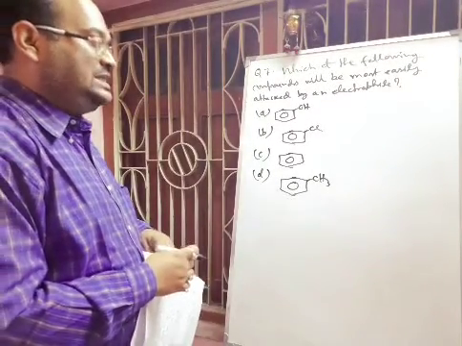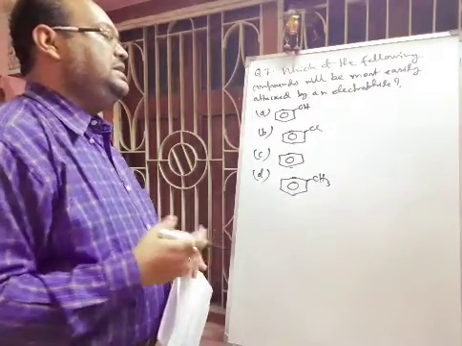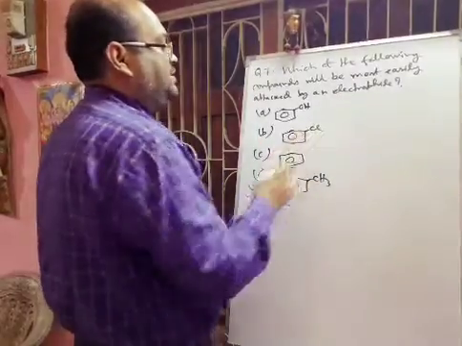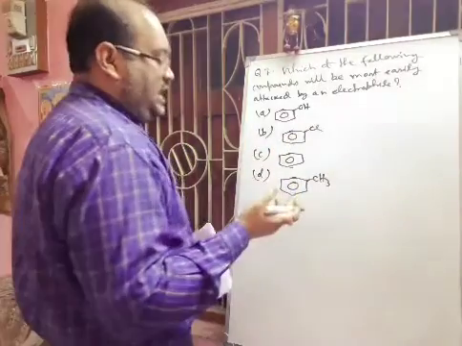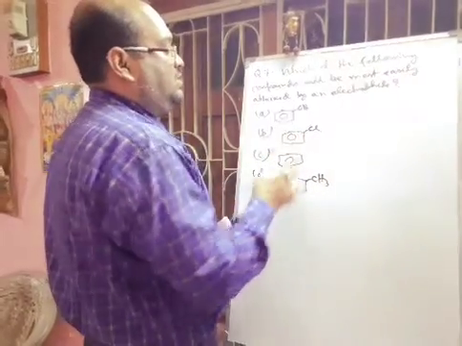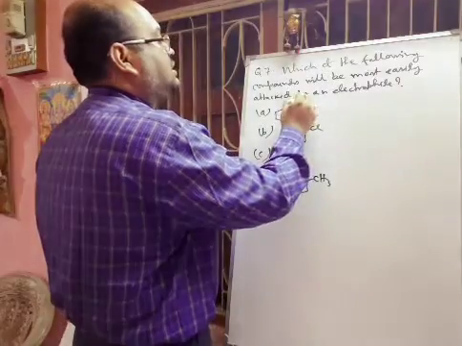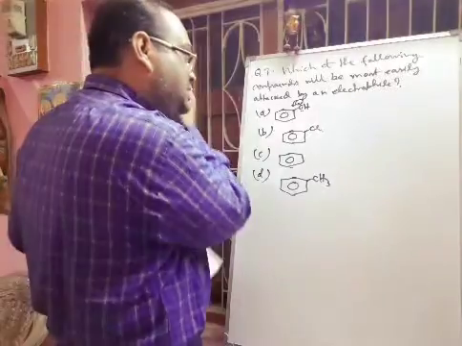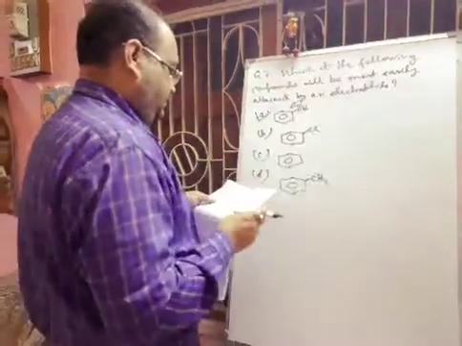So here you have to again check which group increases the electron density in the benzene ring the most. Methyl has a plus I effect. Chlorine also has a plus R effect, but between carbon and chlorine the orbital size differs; chlorine's orbitals are larger, so overlapping will be less, but in phenol resonance will be very high. Because phenol has a plus R effect, it increases the electron density. So A will be the correct option. It will be easily attacked by an electrophile.